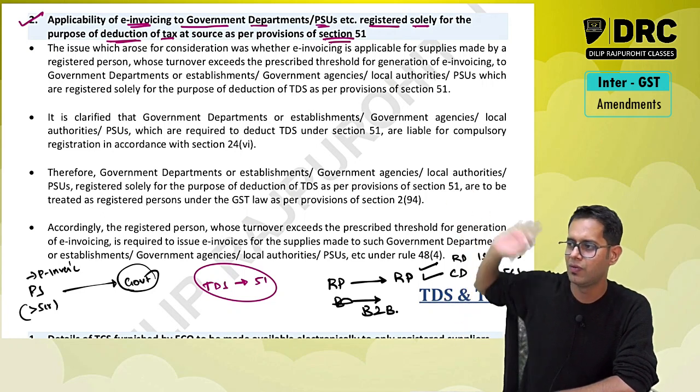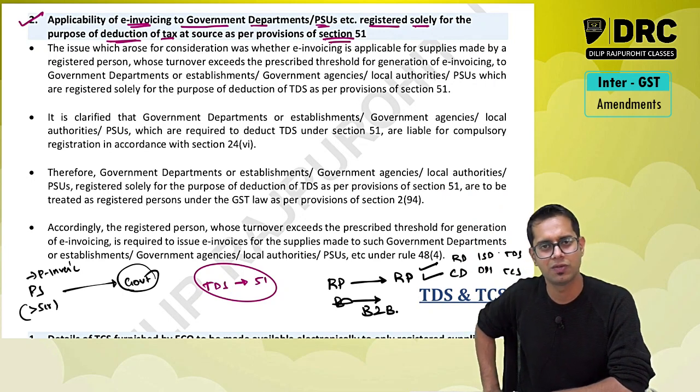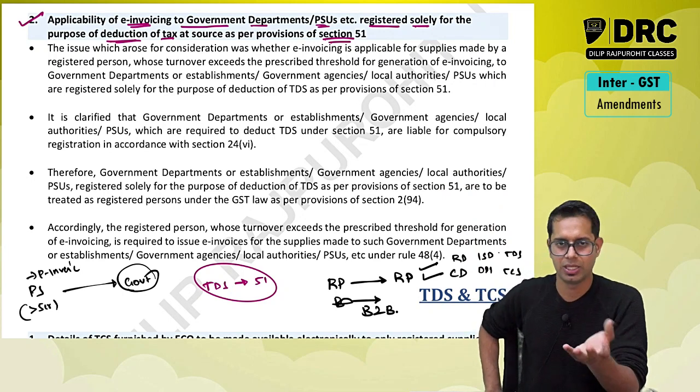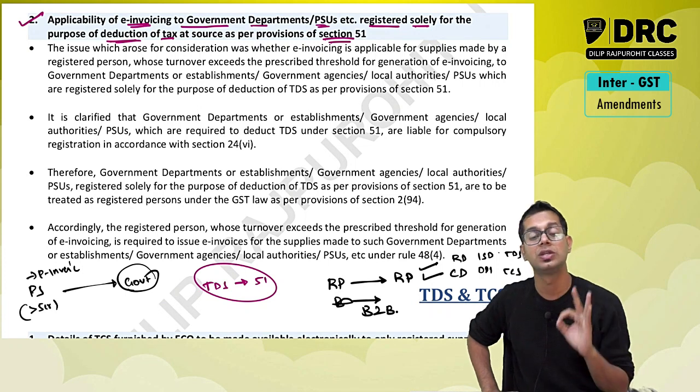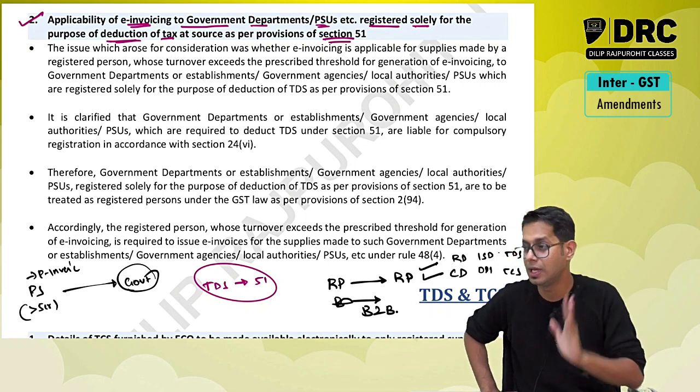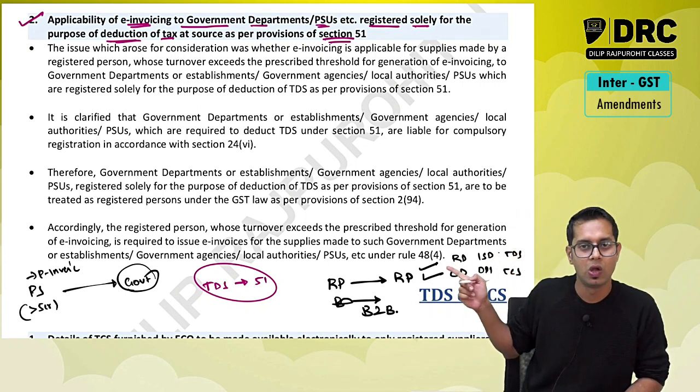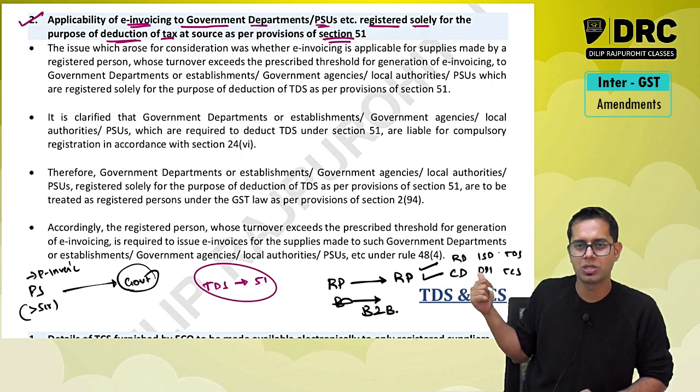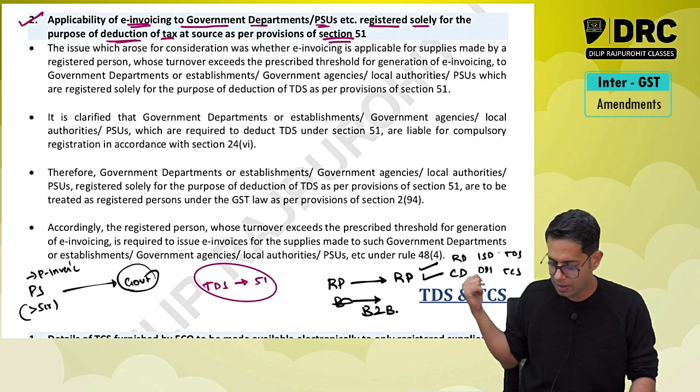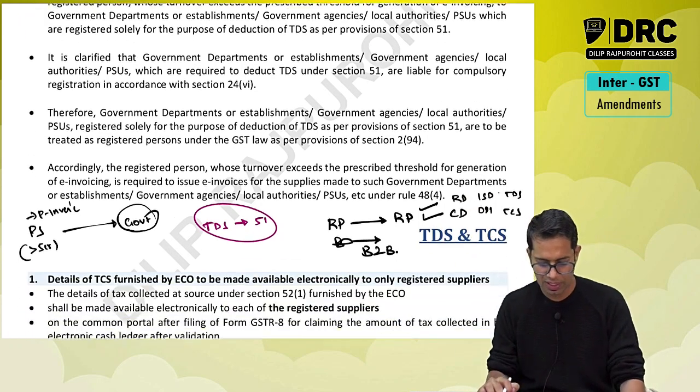It does not matter whether the government has taken registration under section 51 or under any other section. E-invoicing is compulsorily applicable if the supply is made to a registered person, irrespective of whether the registered person is a normal registered person, casual, composition dealer, or an input service distributor, and whatever different types of registration we have, TDS, TCS, etc.